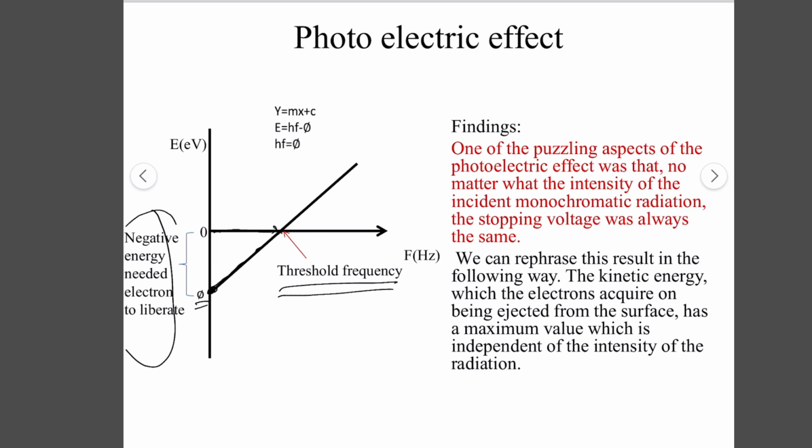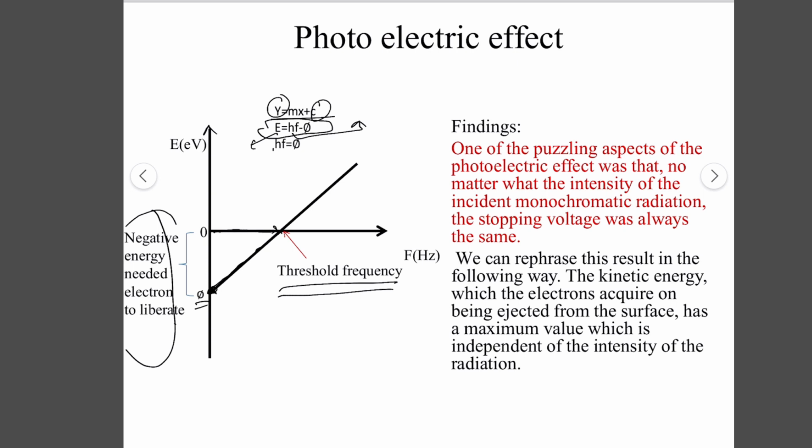For example, we have y equal to mx plus c, which is the equation of a straight line, and here y is the energy of the electron, c is the intercept on the y axis, so here c is equal to minus phi, x is frequency, and mx is hf. So E is equal to hf minus phi, which shows the energy of the electrons. Here hf is the energy we give, and phi is the energy needed to liberate the electron.